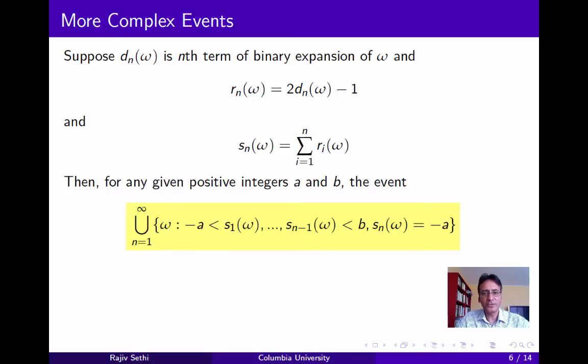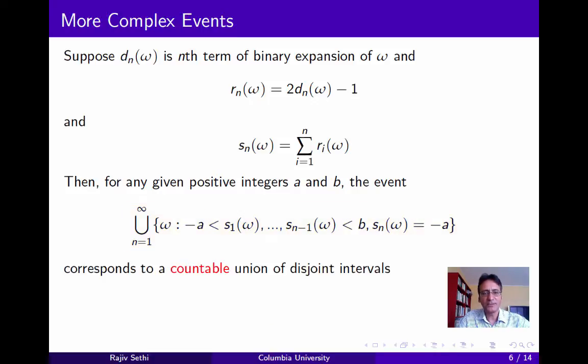So think of 2 individuals. Let's call them Alice and Bob. Alice has a budget of $A, Bob has $B. Every time tails comes up, Alice pays Bob $1, and every time heads comes up, Bob pays Alice $1. Then this event corresponds to the subset of outcomes in which Alice loses all her money before Bob does.